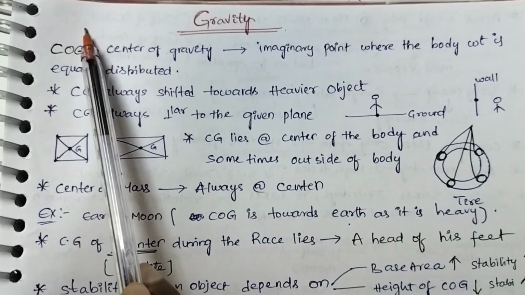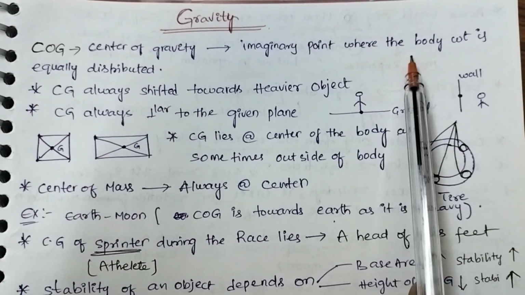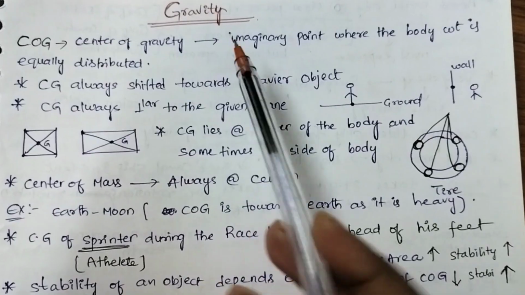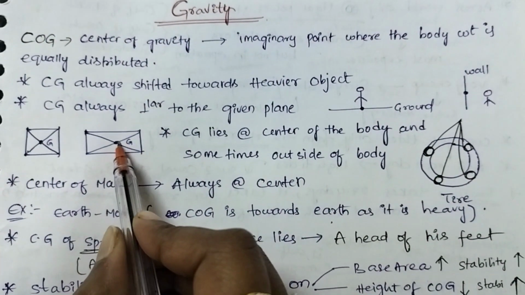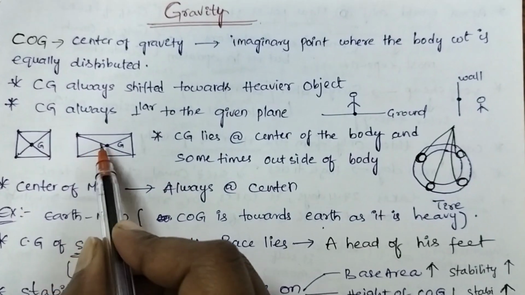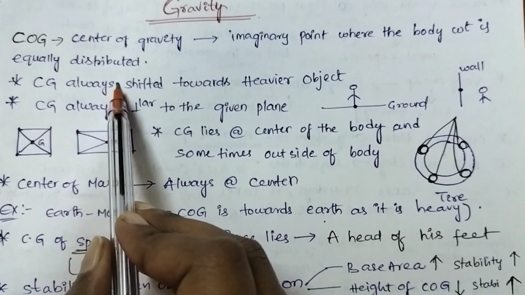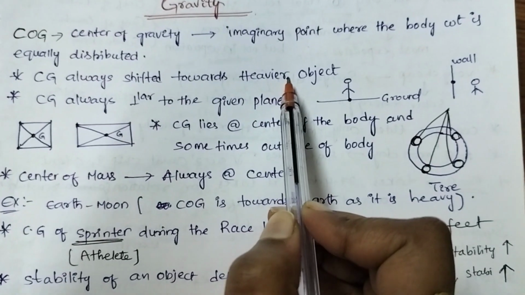First of all, what is center of gravity? Center of gravity is an imaginary point where the body weight is equally distributed. From the point from which the body weight is equally distributed throughout the body, this point is known as center of gravity. Center of gravity is always shifted towards the heavier object.